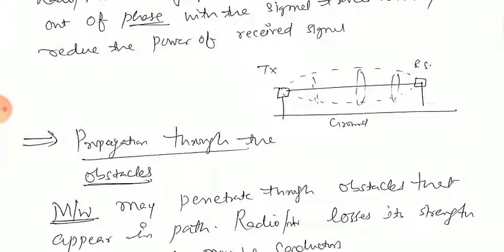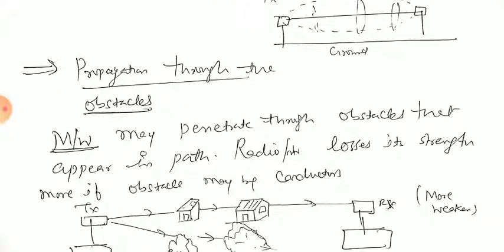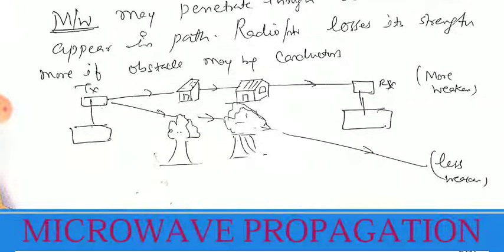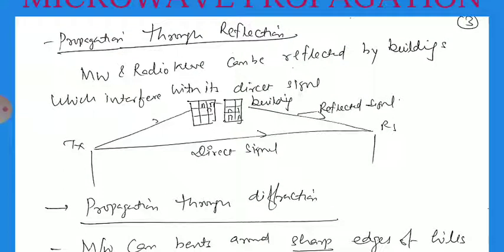Microwave may penetrate through the obstacle that appears in the path, and the radio and microwave lose more strength if the obstacle is a conductor. If they are not conductors, then it can penetrate this system, that is the media, and can pass from one point to another point. Propagation through the reflection. That was the penetration, and this is the reflection. Microwave and radio wave can be reflected by the buildings without interference with its directional signals. So we say this is called propagation through the reflections.